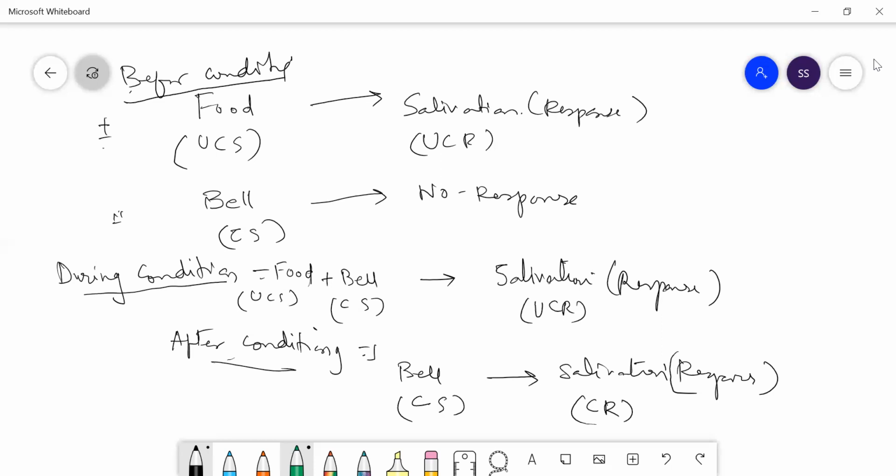See, it is similar. Now, for example, if you want to teach a child a writing skill, okay? If you give only a pencil, there will be no response, right? So when you use a pencil with some support, let us say a physical prompt, you will see some response. Next time you will remove the support, and the child will be writing independently.